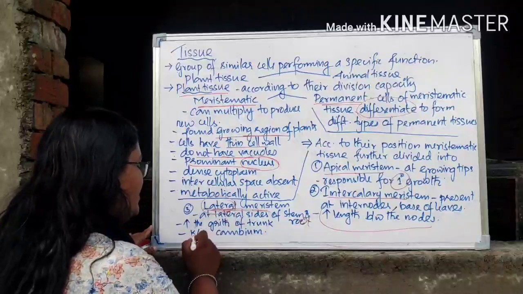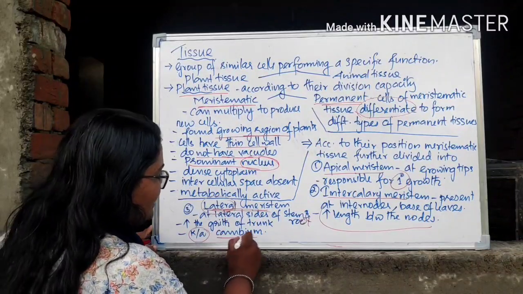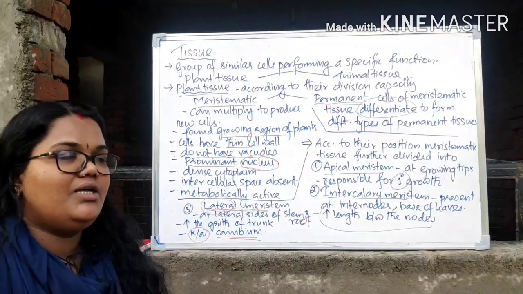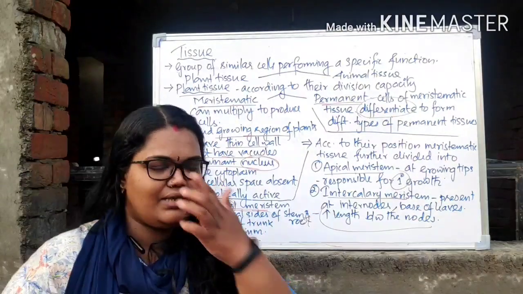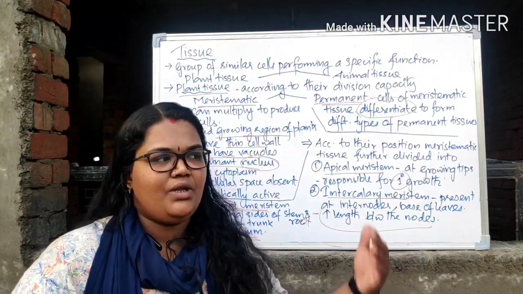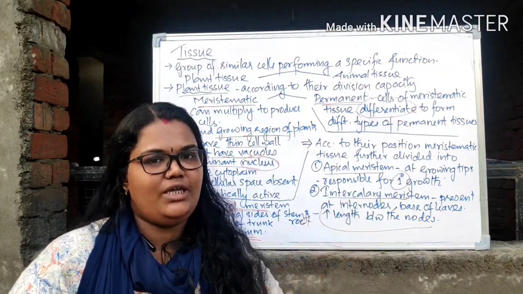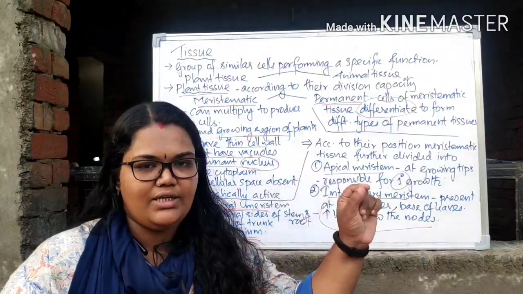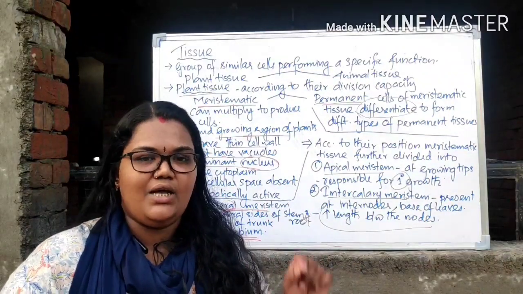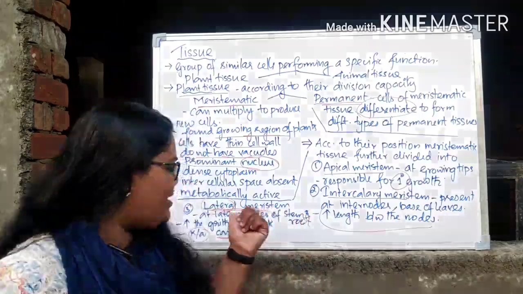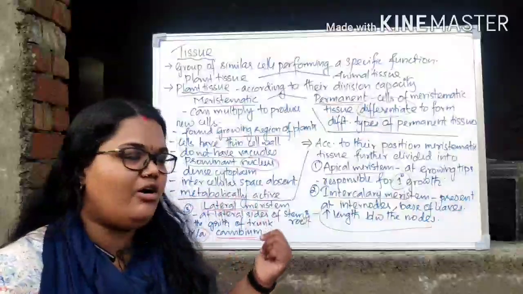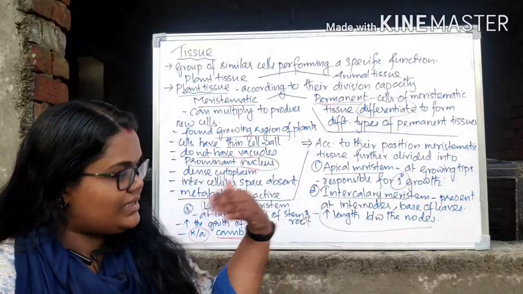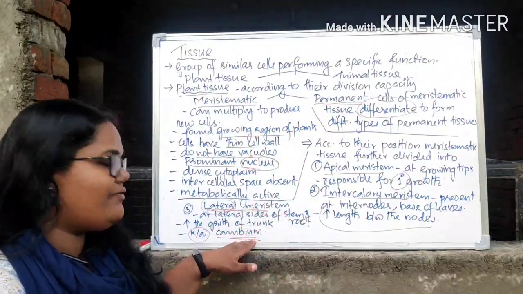And because of this, it's also known as the cambium. Lateral meristem is also known as the cambium, right? So cambial rings are there. How can we identify that? If you are cutting a tree, you can see that there will be some rings formed in that. If you count the rings, you can tell the age of the plant. What is that actually? That's the lateral meristem which is forming the rings, or we can say the cambium. We will go into detail in the next chapter, next session. Then you will understand the detail of that cambium.